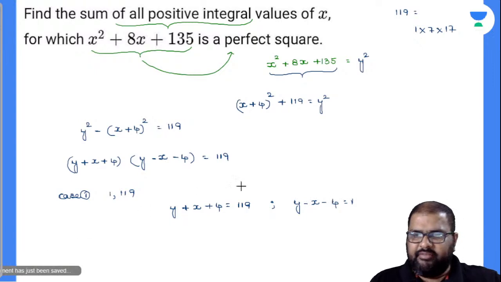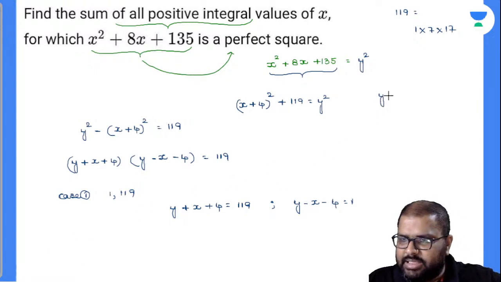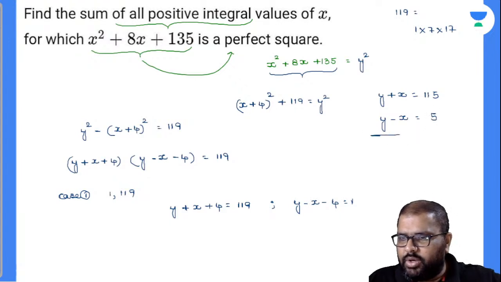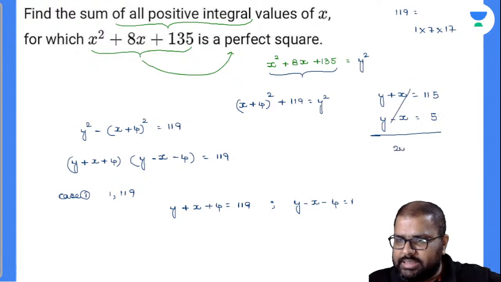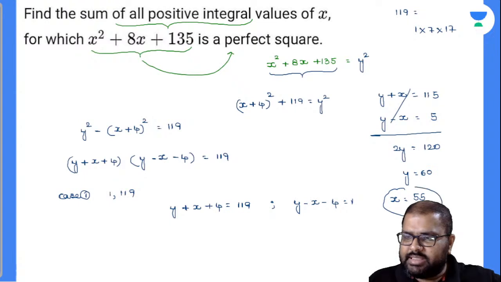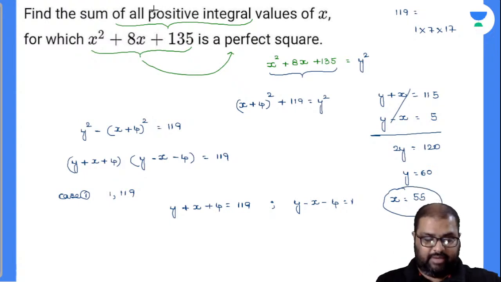Finally, my equations are y plus x is equal to 119 minus 4, which is 115. Now y minus x is equal to 4 going to the other side, which becomes 5. I got two equations there. So x gets cancelled. 2y is equal to 120, so y is equal to 60. If y is 60, my x value will be 55. I got one value of x as 55, and my question is about positive integral values.